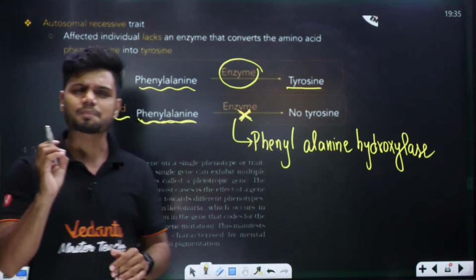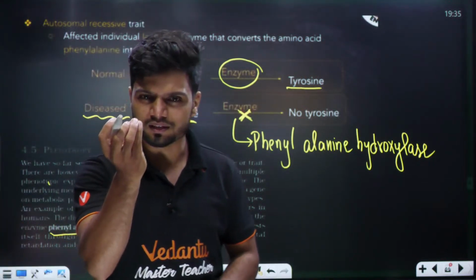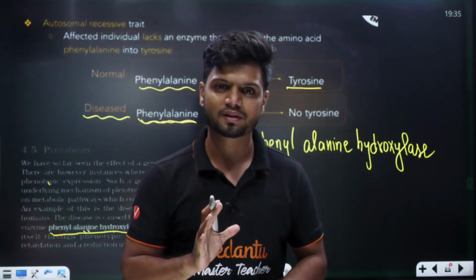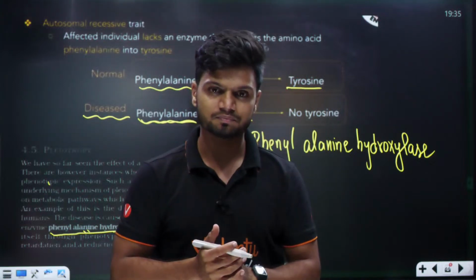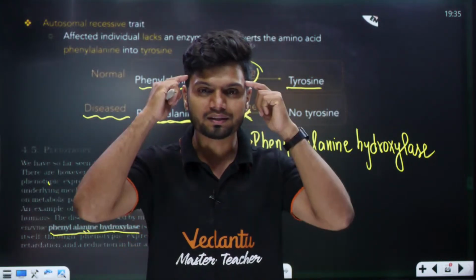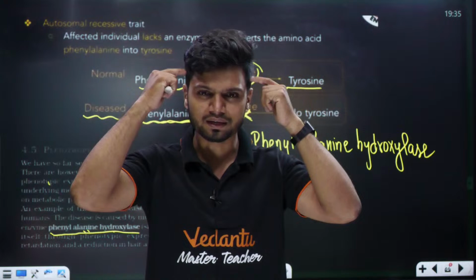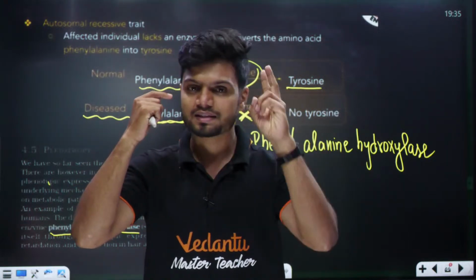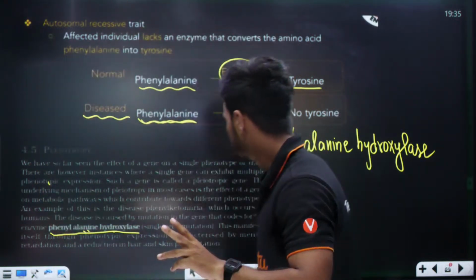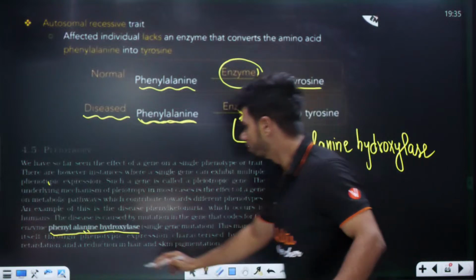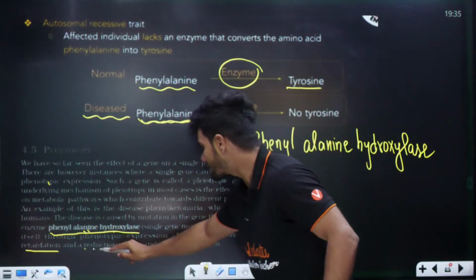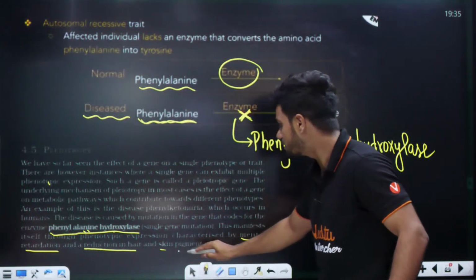So when this enzyme is absent, there are certain symptoms. There are three main symptoms here. The three main symptoms are mental retardedness, first point. Second point, reduction in hair, and skin pigmentation.